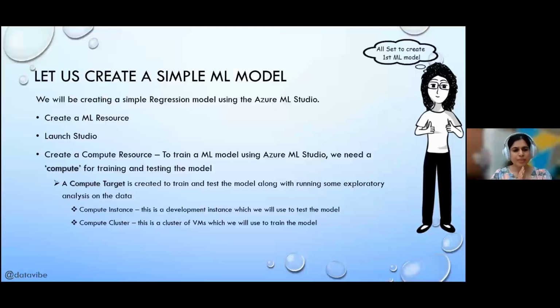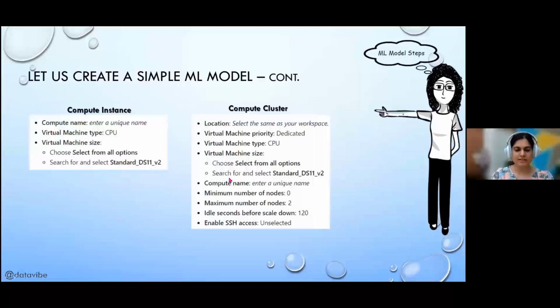So once we created a compute resource, we need to create two things there. One is compute instance and one is compute cluster. So we just created the compute instance, which will be helpful in running the computations relating to our model testing. And the second one is compute cluster. So just consider compute cluster as a VM again, and it will help us do any computations related to the model training. Then I've taken some screenshots, like I've just mentioned, of what kind of different options you need to use for creating a compute instance. We'll create a compute cluster now.